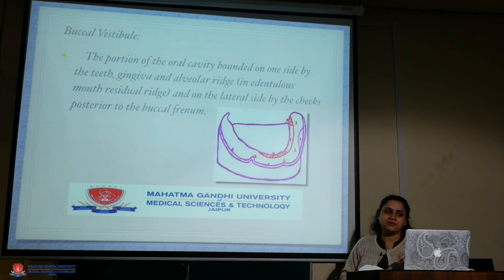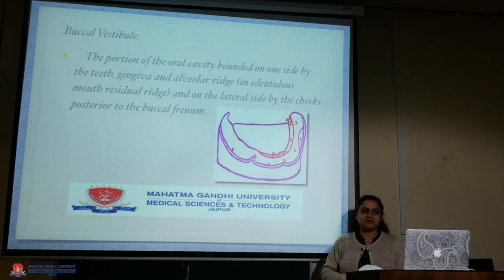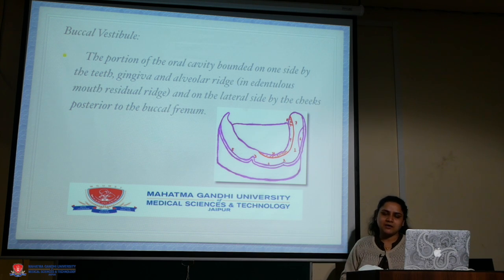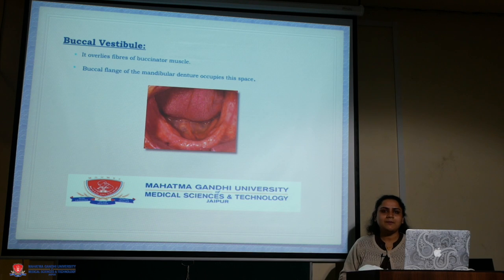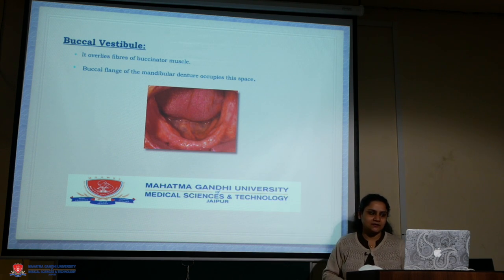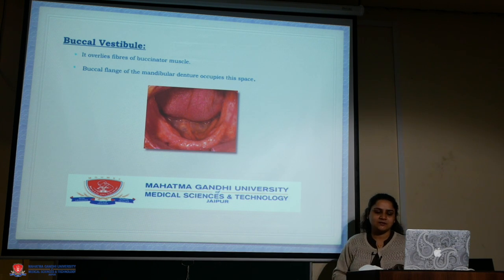The buccal vestibule is the portion of the oral cavity bounded on one side by the teeth, gingiva, and alveolar ridge, in edentulous mouth the residual ridge, and on the lateral side by the cheeks posterior to the buccal frenum. The buccal vestibule overlies fibers of buccinator muscle. Buccal flange in the mandibular denture occupies this space.